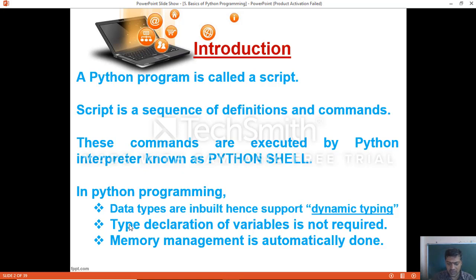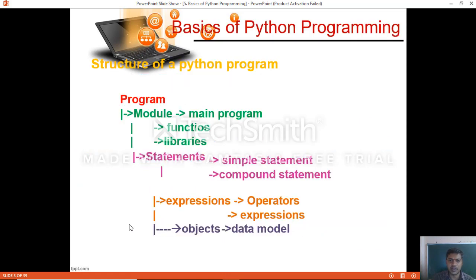So that is a brief introduction. Python programming is a sequence of commands, statements or definitions. Now we'll proceed with data types being inbuilt in Python, which supports dynamic typing, and memory management is allocated automatically. Type declaration is not required in Python programming.